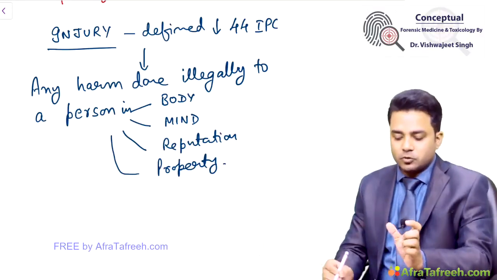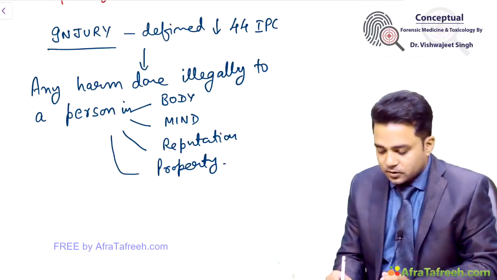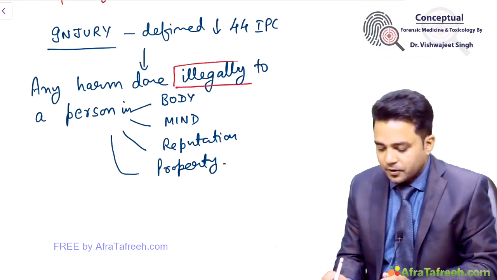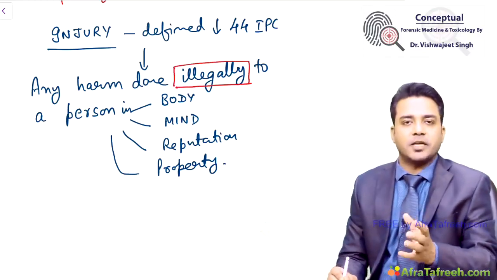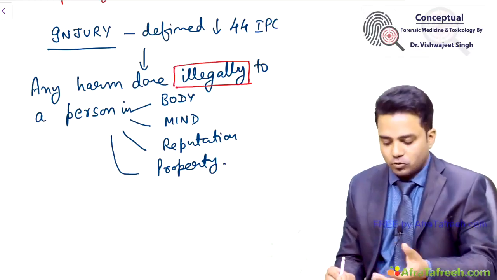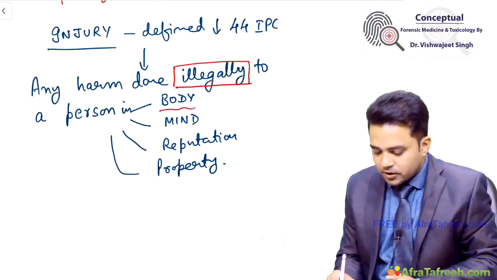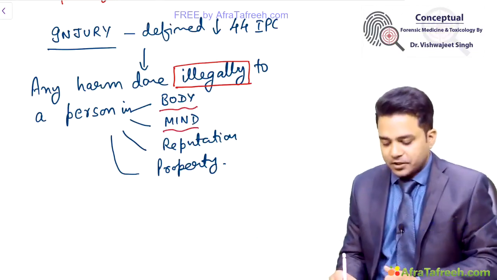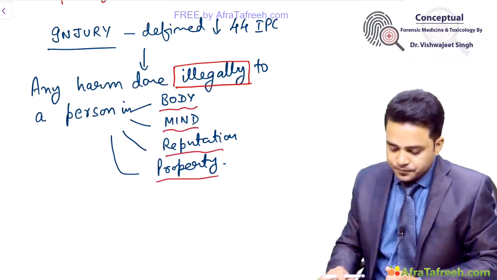What do you mean by this term? 2 important things are there. First, this word, illegally. Anything which is done illegally, that means out of law, to a person in 4 things: body, mind, reputation, or property. Okay.